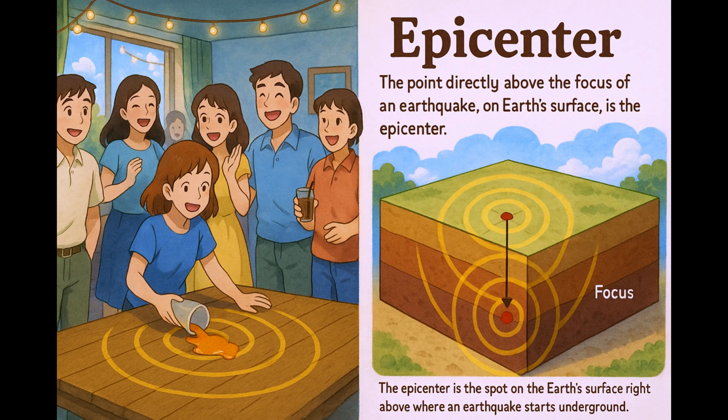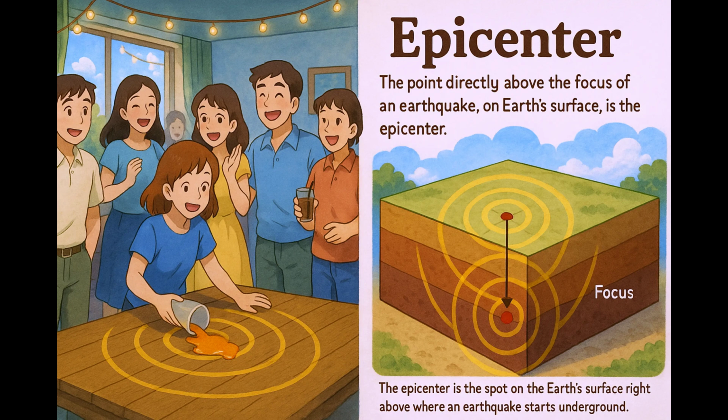Imagine you're at a crowded party and someone spills a drink in the middle of the room. The immediate splash and wetness are felt at the center, but soon everyone around the spill starts feeling the effects as the liquid spreads. Similar to this, when an earthquake occurs, the initial spill or disturbance happens deep underground, called the focus. But the impact is first felt at the epicenter directly above it on the surface, just like how the splash's effects first reach those closest to the spill.